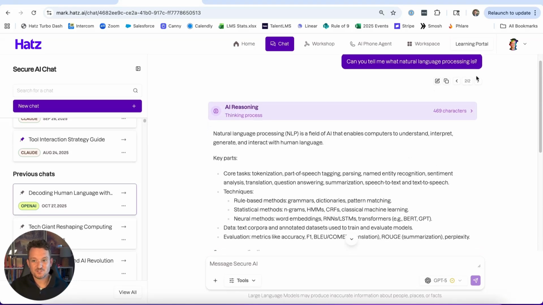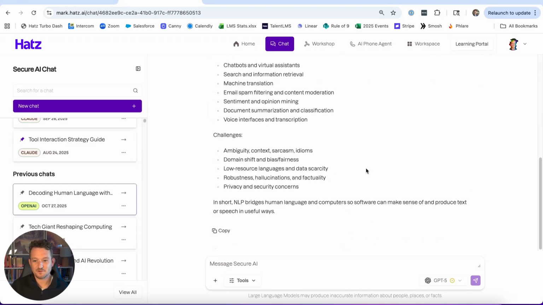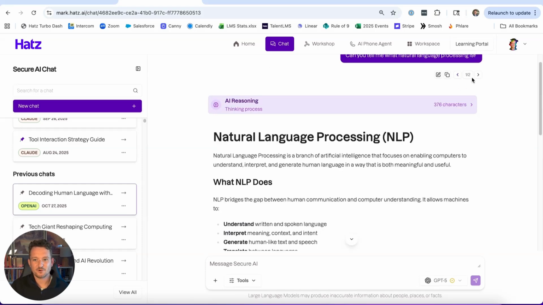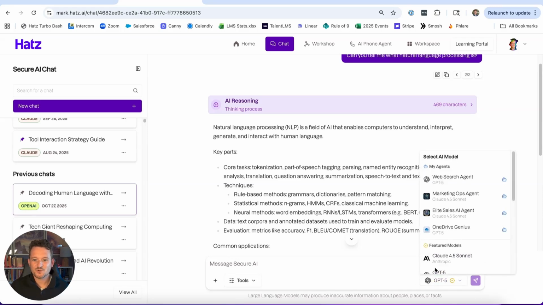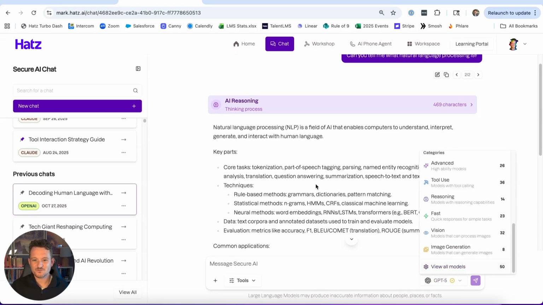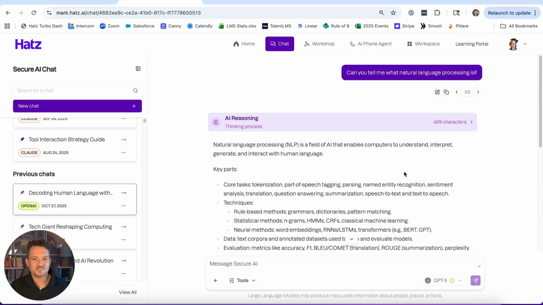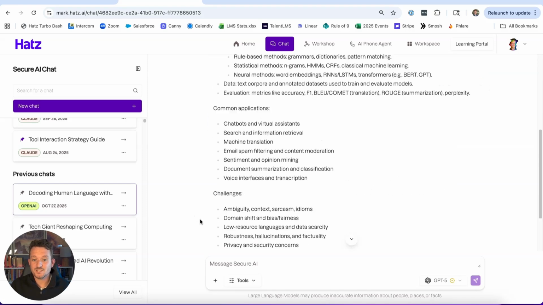So I now have this 2 out of 2 up here because here's my answer from GPT-5. So I can switch back and forth and say, I wonder which one I like better. So there's almost an element of A/B testing here where you can say, gosh, there's 50 models here. There's 50 LLMs. I don't know which one to pick. When you start a new chat, there are 50 models that you can choose from. Well, they're not all equal. They're not all exactly the same. So this is a good way for you and all of the people at your company to get familiar with different models really quickly without creating 50 new chats. You can just start a new branch in a conversation. And from there, you can continue the conversation.